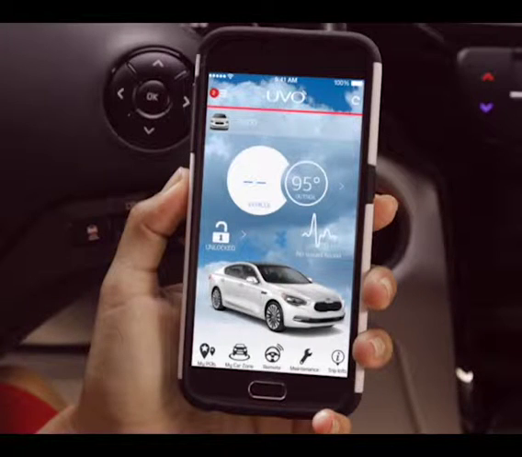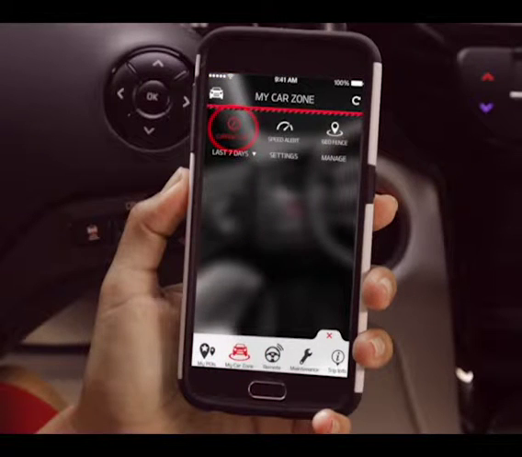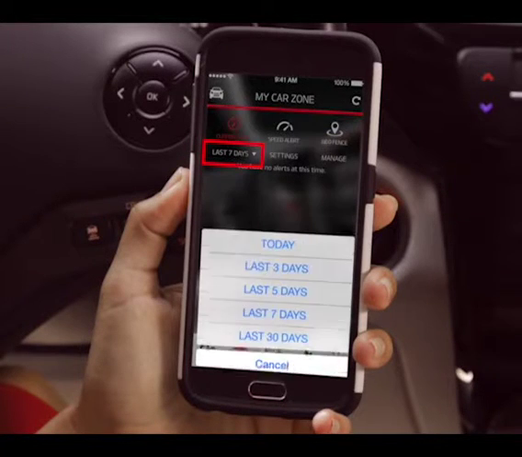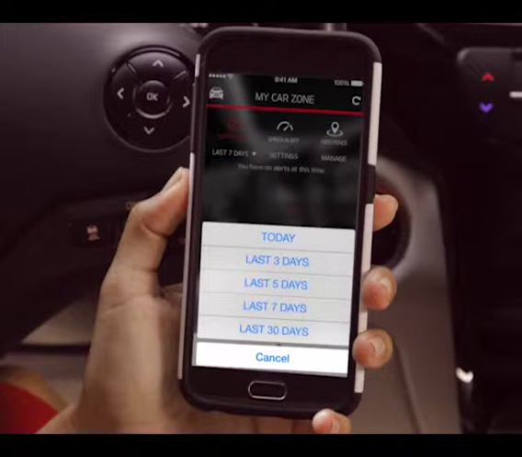Let's start with a look at the curfew limit. First, select My Car Zone from the Home menu and choose the curfew limit icon. The app will automatically display the curfew limit notifications for a specific range of time. To change the date range, select the drop-down menu and select the desired range of time.